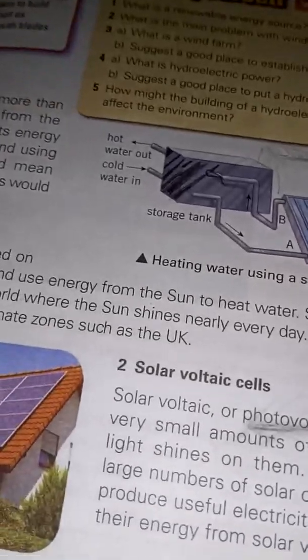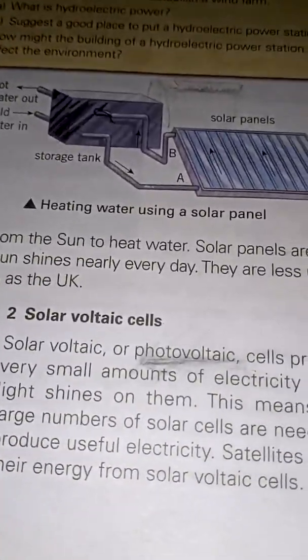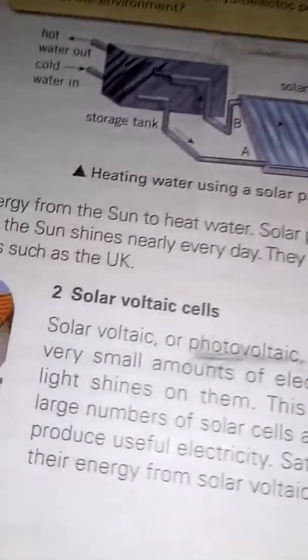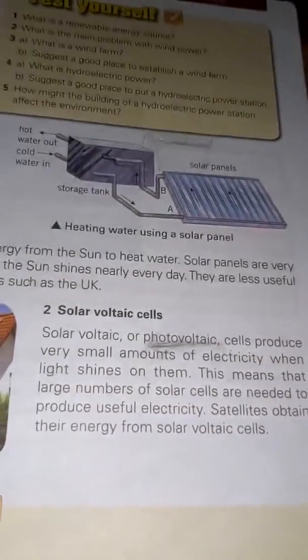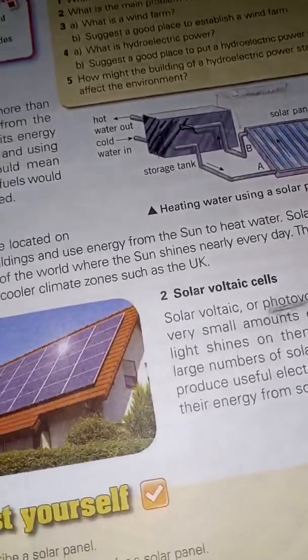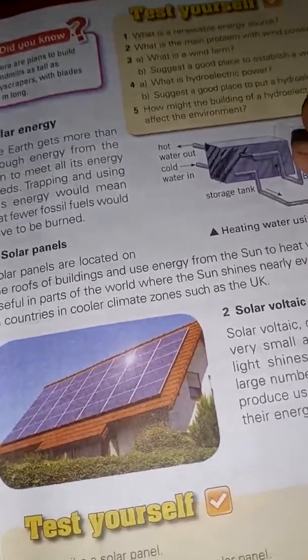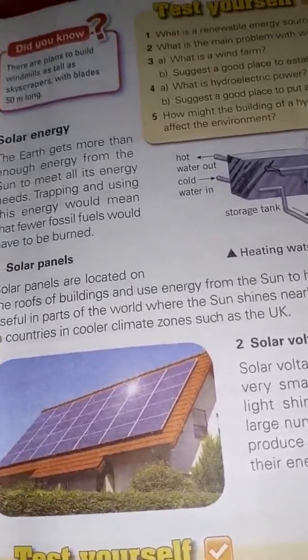Another way is using solar panels, solar cells, solar voltaic cells and solar photovoltaic cells. They are both solar panels. They can all provide energy. We don't have to go into the depth of this, please.